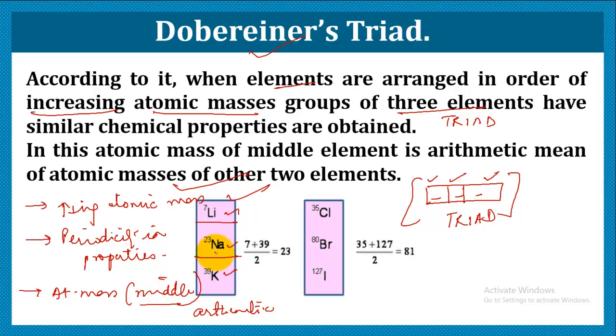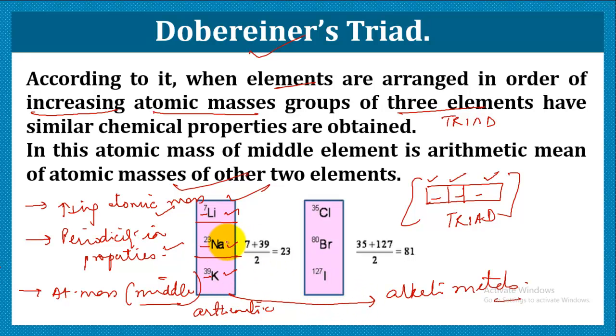When they were arranged, you can see that they are arranged in order of increasing atomic mass. And they also show periodicity in properties, because these 3 possess similar chemical properties, as they all are alkali metals. They are malleable, they are ductile, they are good conductors of electricity. So a lot of properties were similar among them.